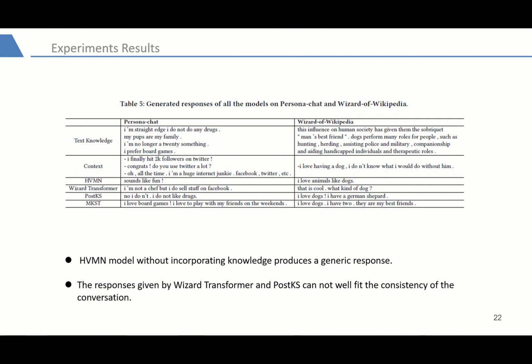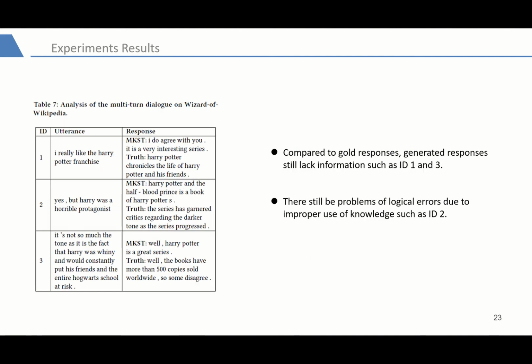The example from Wizard of Wikipedia is about dogs. It is worth noting that our model has a better understanding of the given information and exactly mentions best friend. From these cases, we can observe that MKST can extract the proper external grounding knowledge by leveraging meta-knowledge, which guides the generator to produce an informative and consistent response in a conversation. In general, our model can understand the content of dialogue well and give a corresponding response.